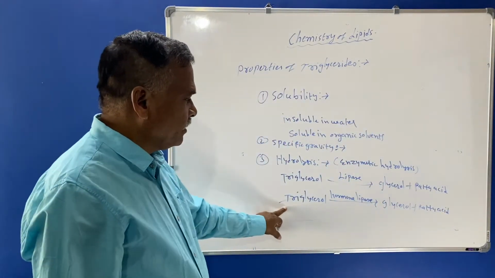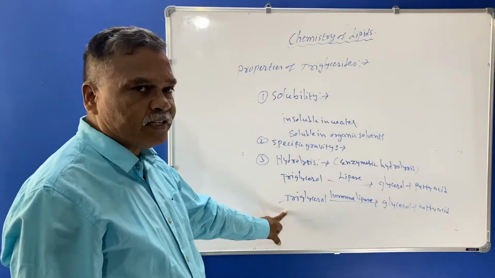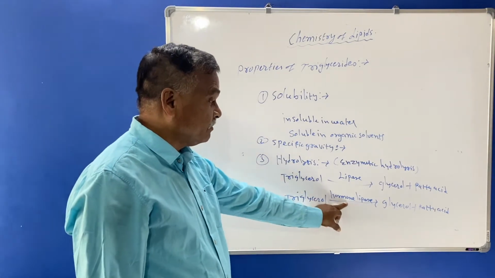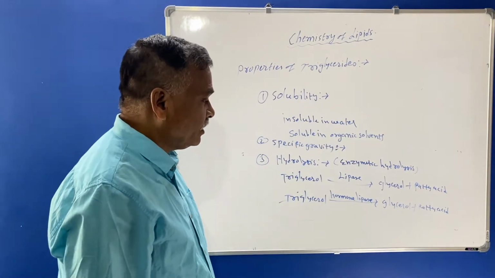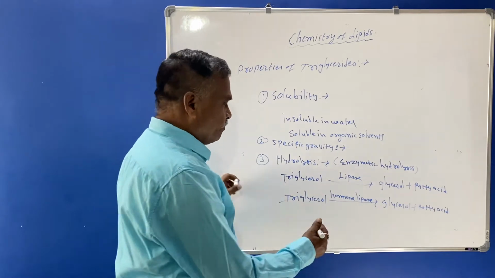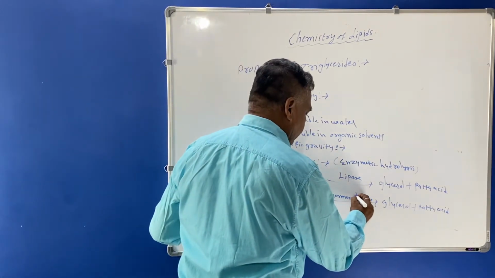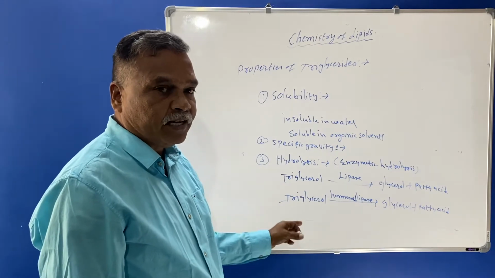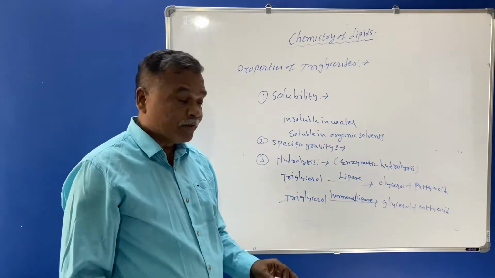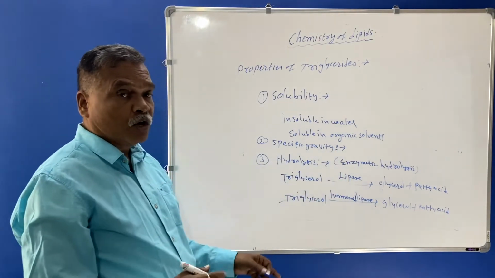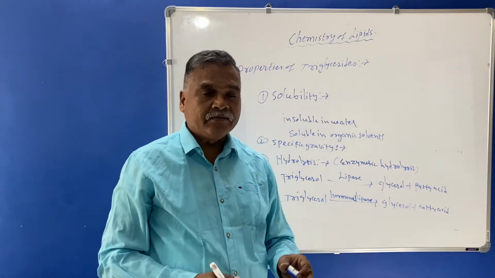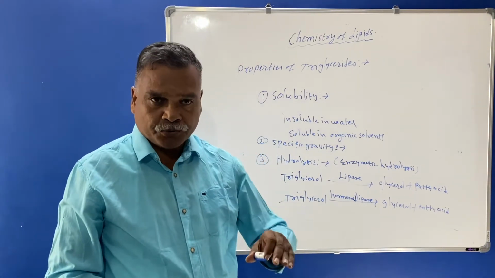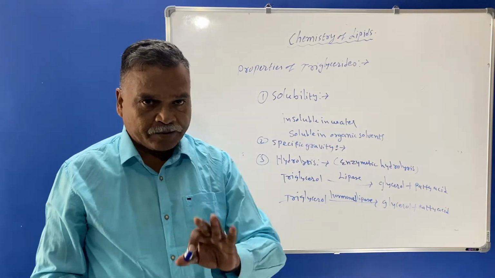So the enzymatic hydrolysis takes place here with the help of hormone lipase, or hormonal lipase, you can say. And the other example of this enzymatic hydrolysis is that triglycerols are hydrolyzed with the help of an enzyme known as lipoprotein lipase.